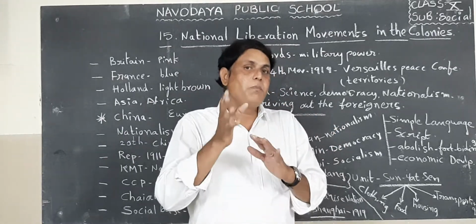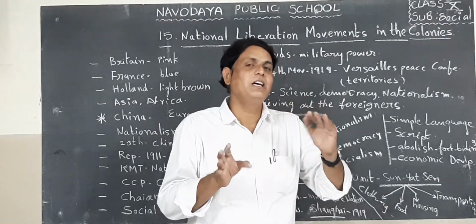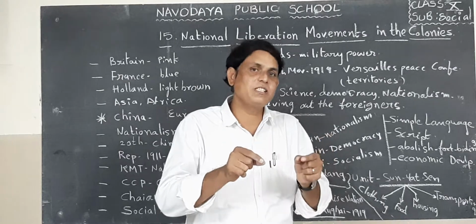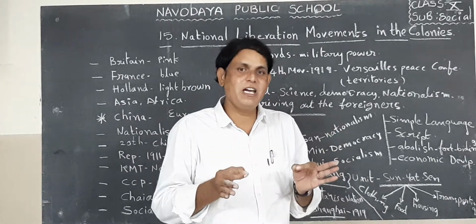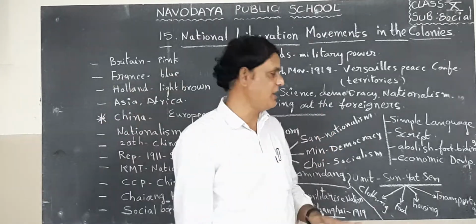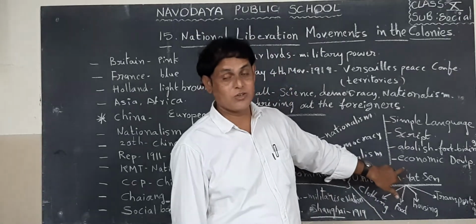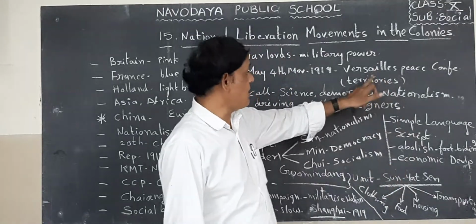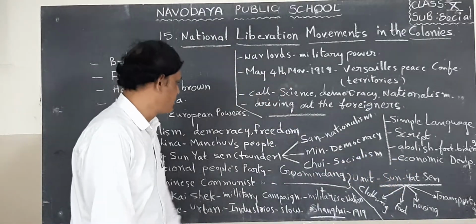That means the male dominated society suppressed women in China with the process of foot binding. It is very cruel, so they wanted to abolish foot binding from China. Next is economic development. That is also their main demand. These are all the important principles of the May 4th movement.